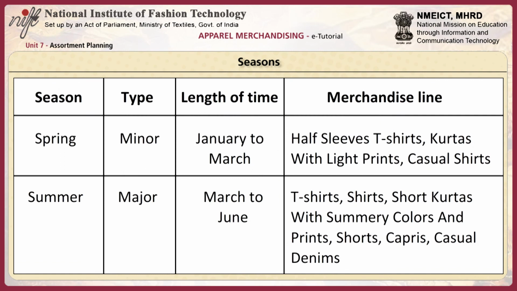As an Indian retailer, these seasons are followed by the fashion store. For spring, the type is minor. The season is from January to March. The merchandise line includes half sleeve t-shirts, kurtas with light prints and casual shirts. For summer, the type is major. The season is from March to June. The merchandise line for this season includes t-shirts, shirts, short kurtas with summery colors and prints, shorts, capris and casual denims.